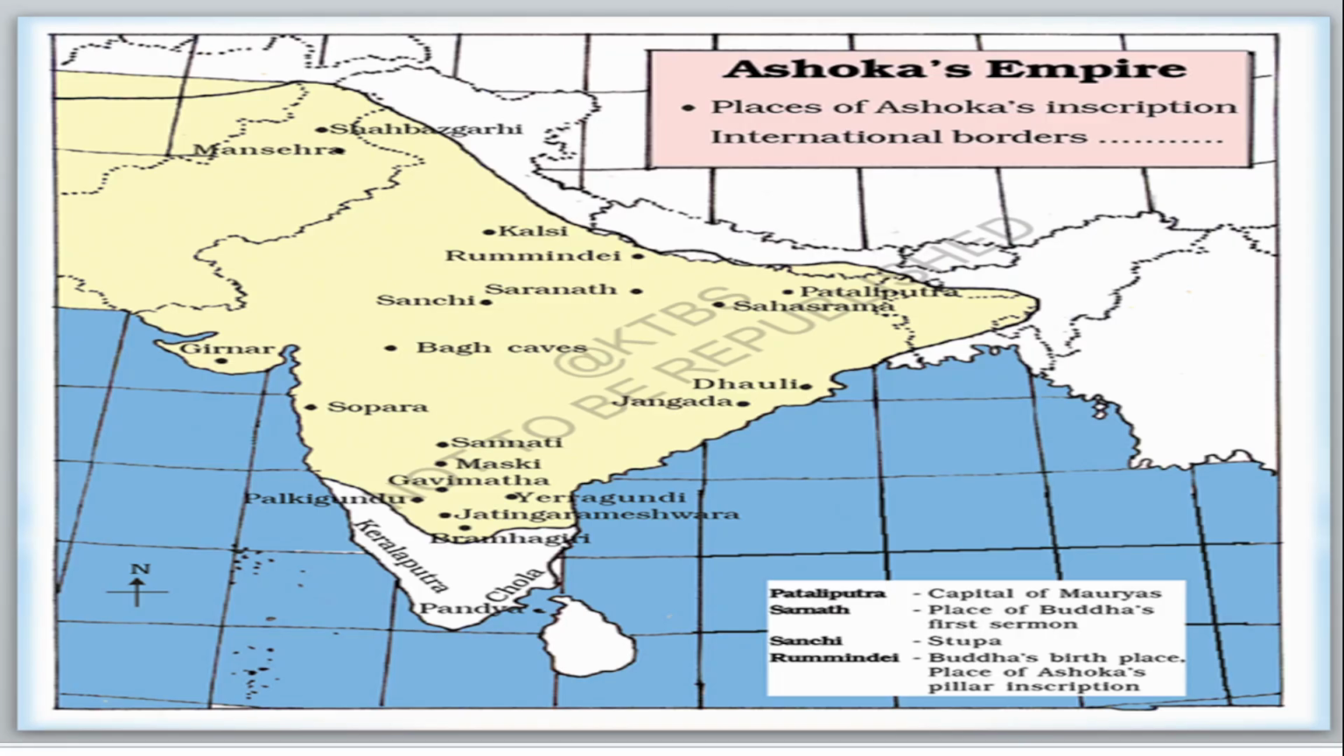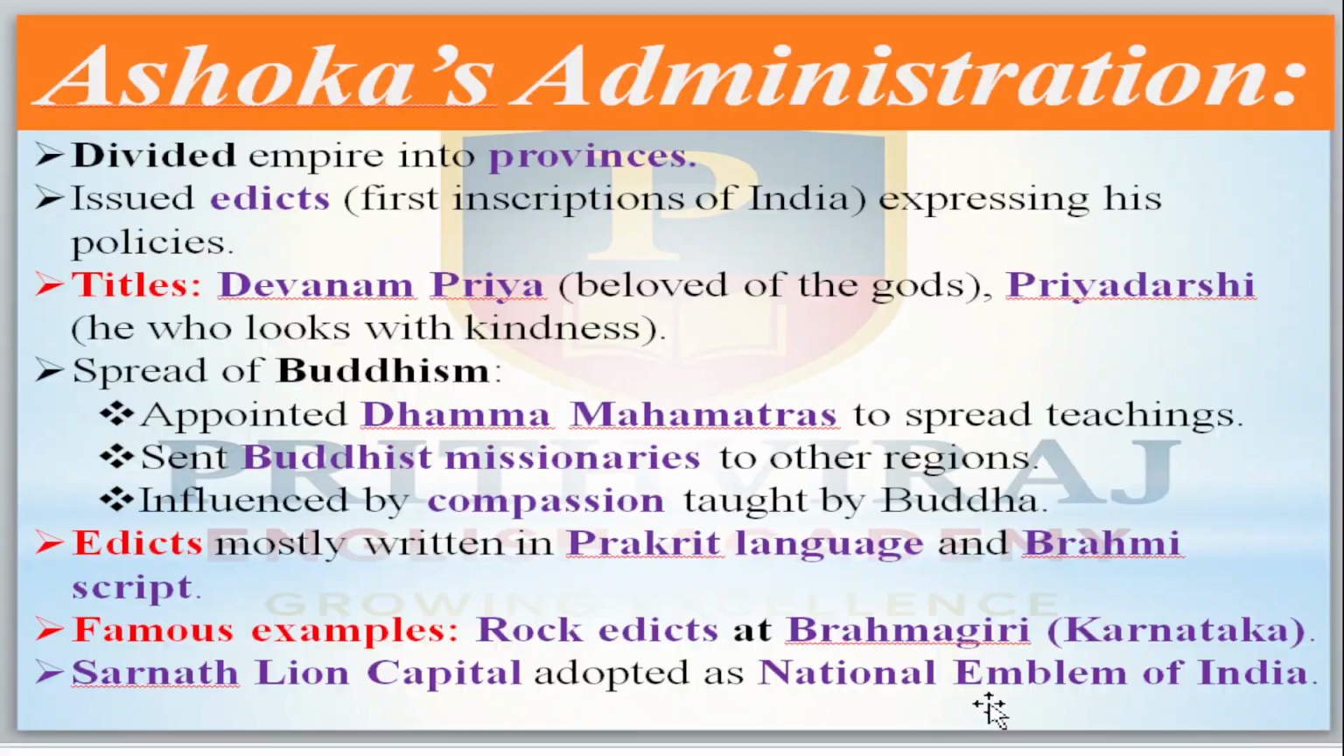Then here is his empire, from where to where. These areas were approximately under the control of the Mauryans, which later came under the Britishers. Patliputra is the capital of the Mauryans. Sarnath is the place of the Buddha's first sermon, his first preaching. Sanchi is the stupa, and Lumbini is the Buddha's birthplace, and also a place of Ashoka's pillar inscription.